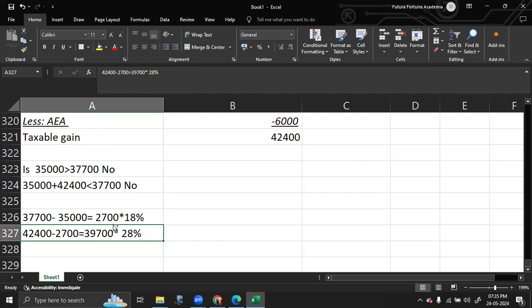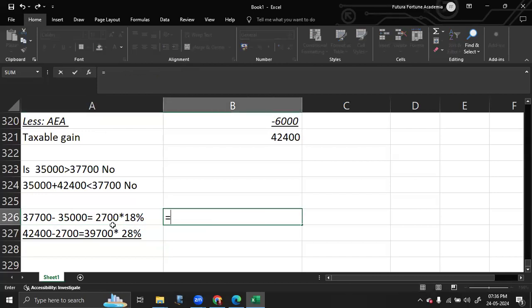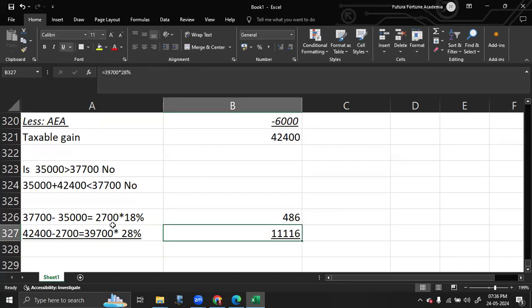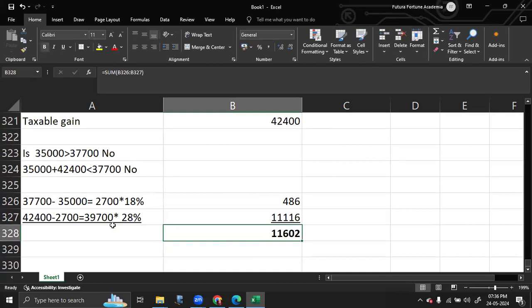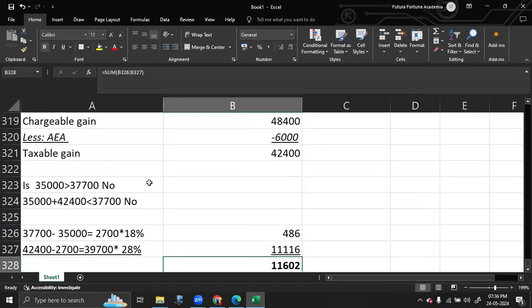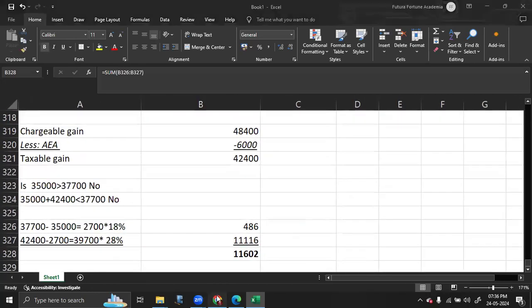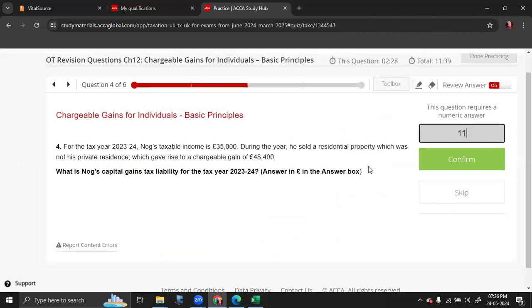So that brings us to 2,700 into 18% and 39,700 into 28%. So your total CGT payable is equal to 11,602. So that is 11,602.